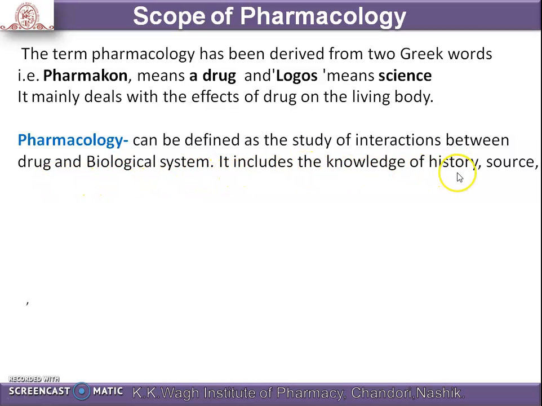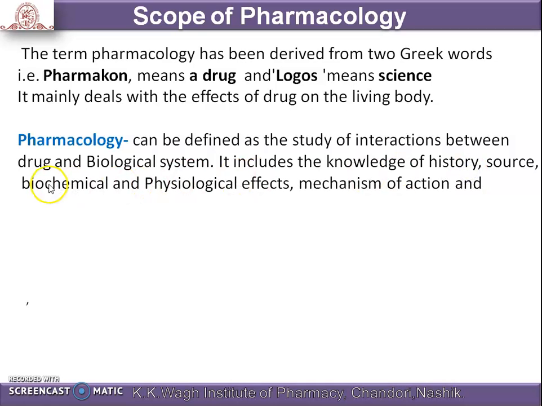It includes the knowledge of the history, source, biochemical and physiological effects, mechanism of action, and therapeutic effects of the drug. That means, in simple words, pharmacology is the science of the drug.